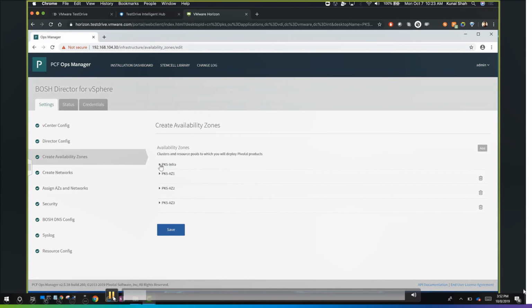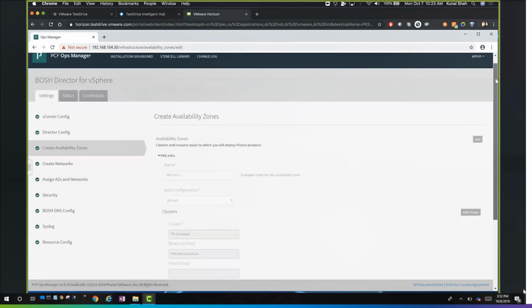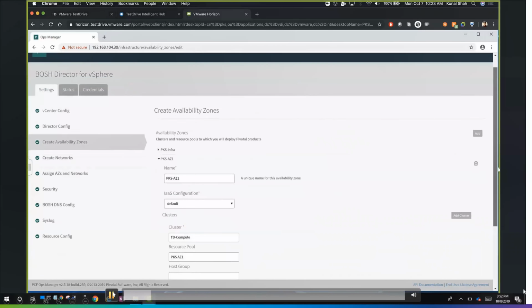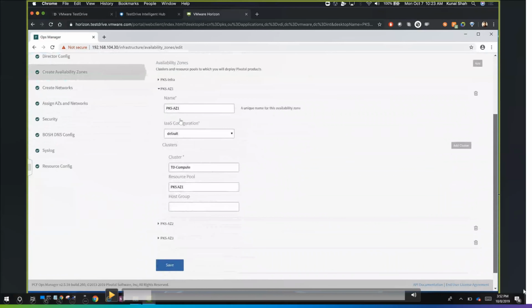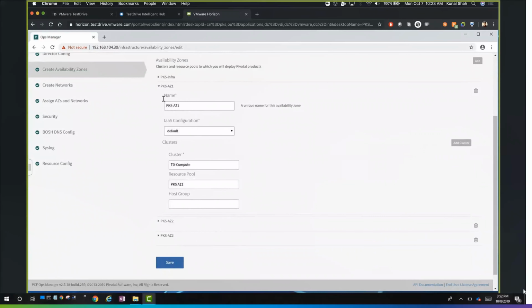So here we have 4 availability zones: PKS-infra and PKS-AZ1, AZ2, AZ3. If you see here, this is the name of the availability zone, this is a cluster, and this is a resource pool. So within that cluster, we have resource pools which are mapped to the availability zones.